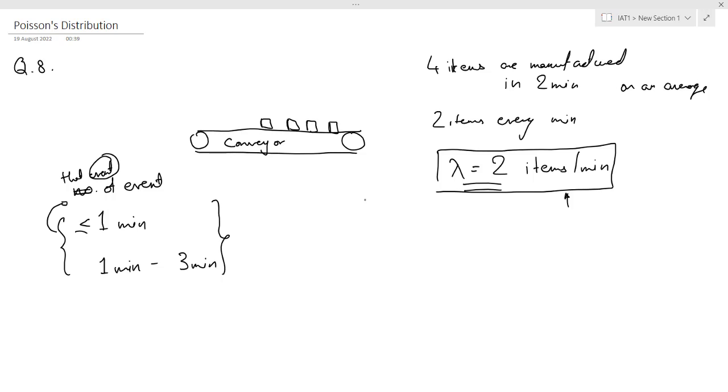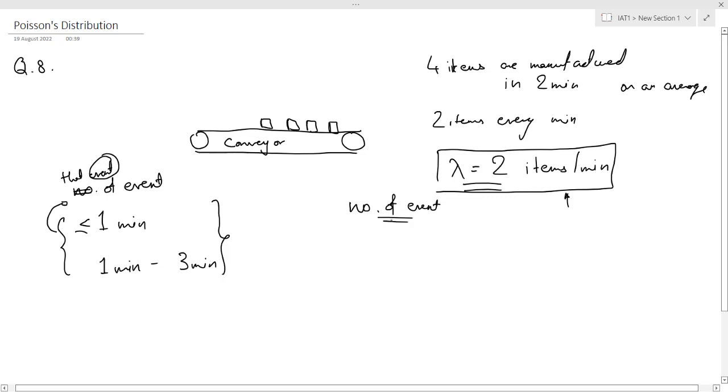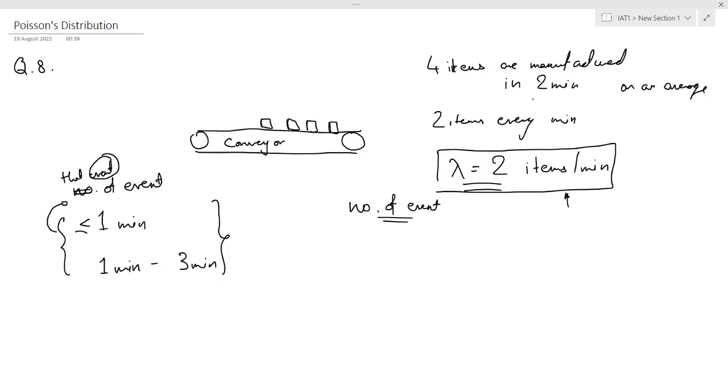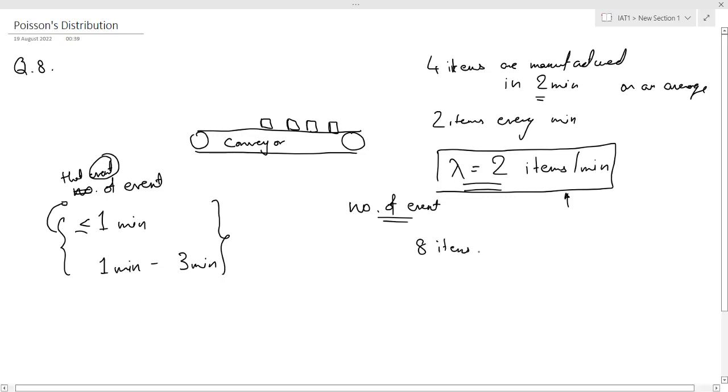In case of Poisson distribution, they ask us the number of events that can take place. For example, they can give you the same data, that four items are manufactured in 2 minutes. Then they will ask what is the probability that eight items are manufactured.